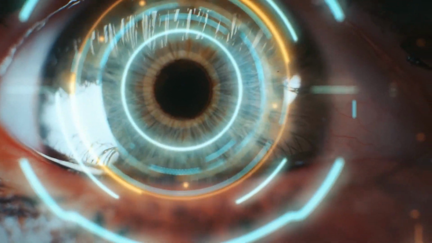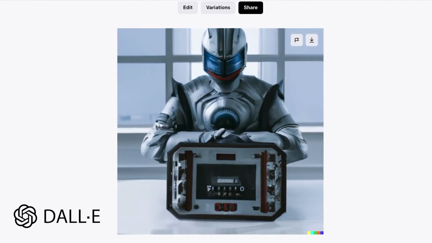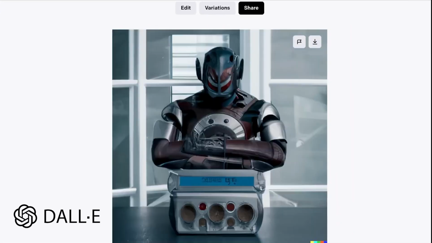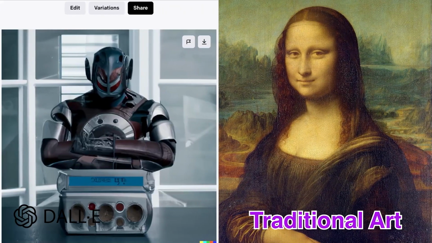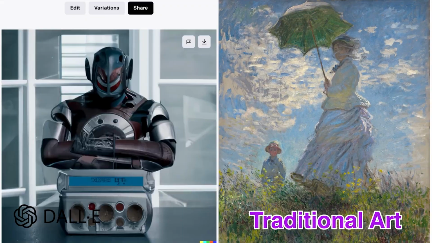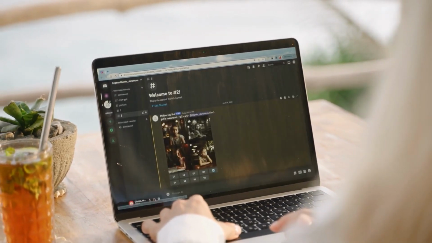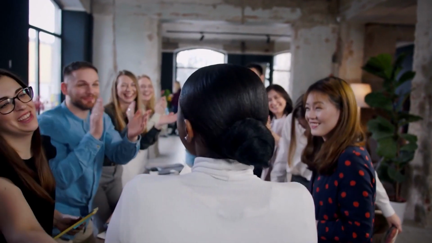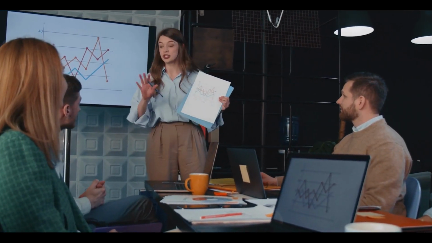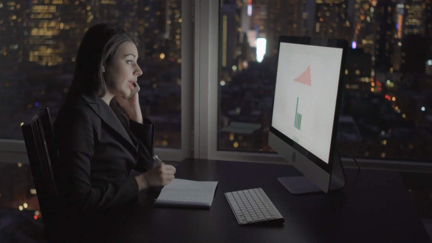Take a look here. On the left, we have a marketing visual generated by DALL-E 3. It's vibrant, it's engaging, and it's on brand. On the right are traditional visuals that often require multiple iterations and approvals. The key takeaway? Efficiency. With DALL-E 3, you can cut down the time spent on creating visuals and focus more on strategy and execution. While I can't quote exact numbers, the potential for time saving is immense, allowing you to focus on other aspects of your campaign.